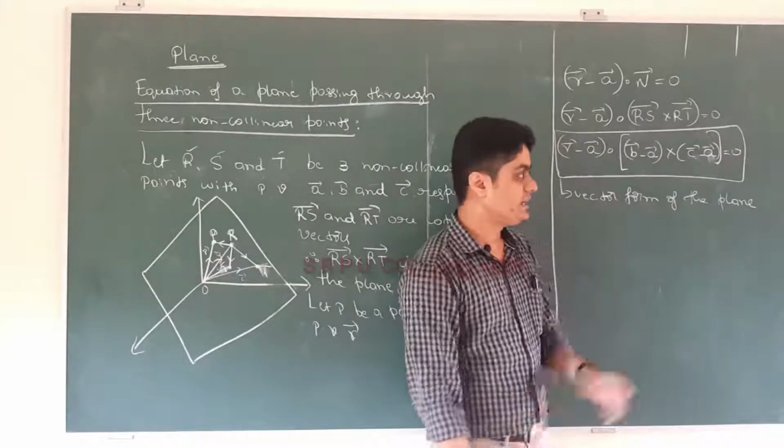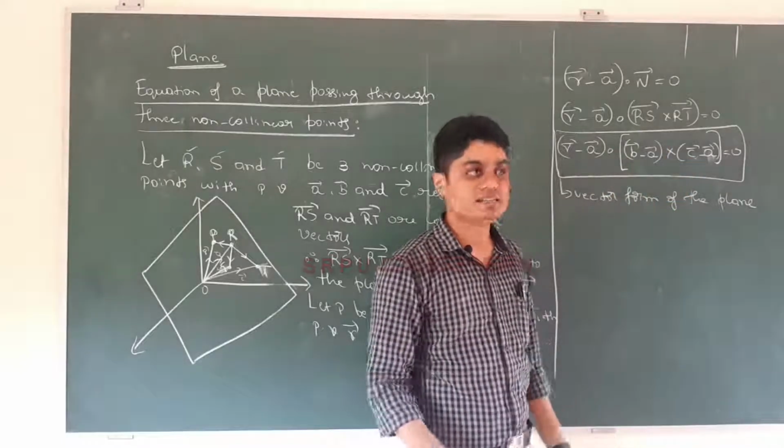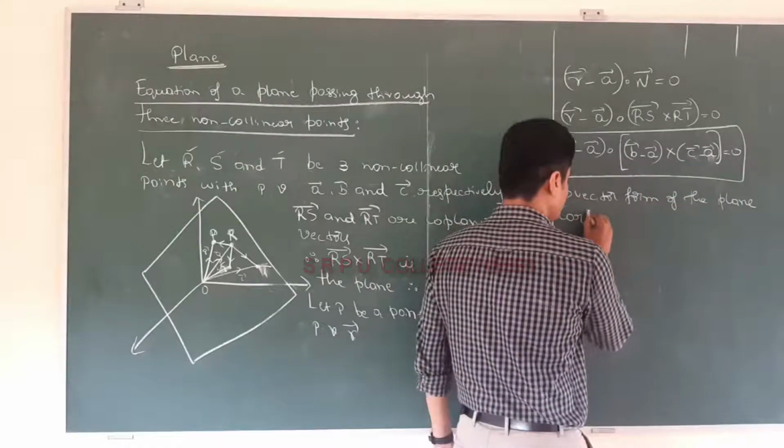And in vectors you studied about this. Vector A dot B cross C, what does it represent? Scalar product. So the Cartesian form is very easy to write.